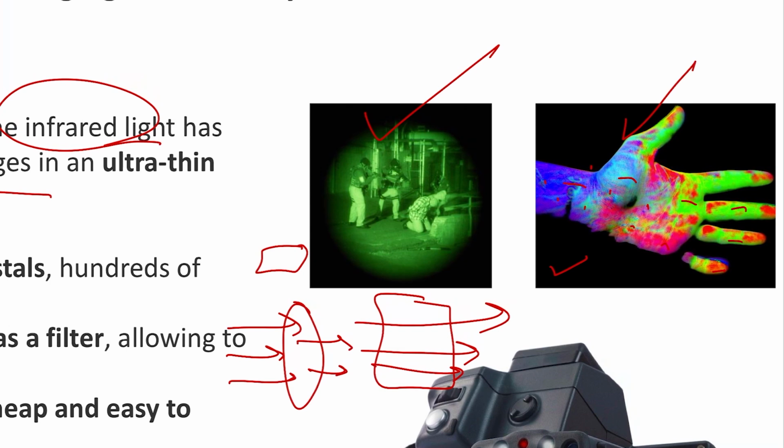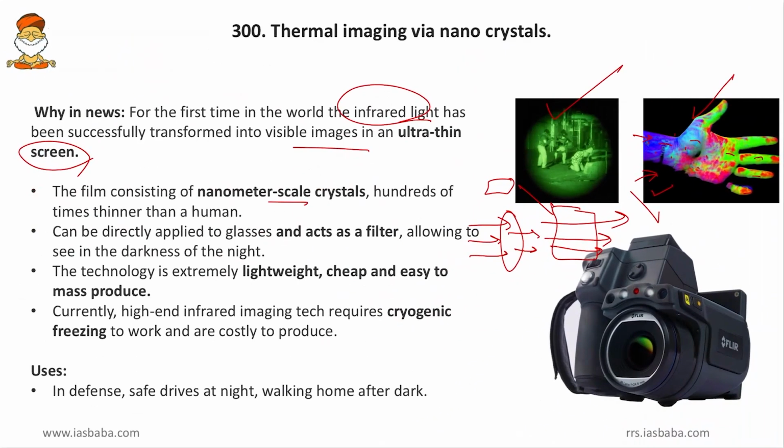Friends, we also know that in the course of working, electronic gadgets will also be heated. So even the thermal imaging camera will be heated. But now the heat of the thermal imaging camera can drastically affect the imaging. So if we add the heat of the camera to this, the image can spoil to a great extent. That is why this camera should be maintained at absolute zero temperature, or a cryogenic system has to be built into this camera in order to work properly. So this germanium lens as well as this cryogenic system cost a huge amount and also make the camera very bulky. But now what has nanotechnology done?